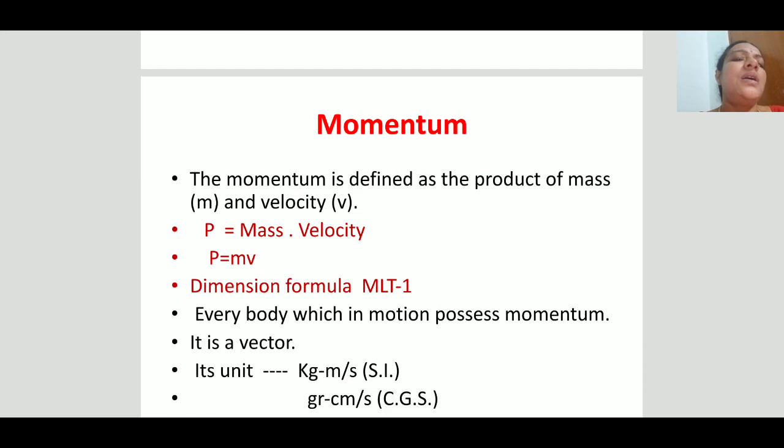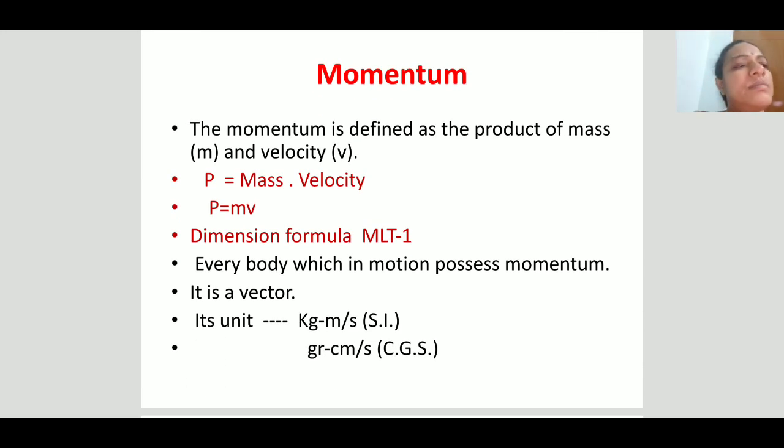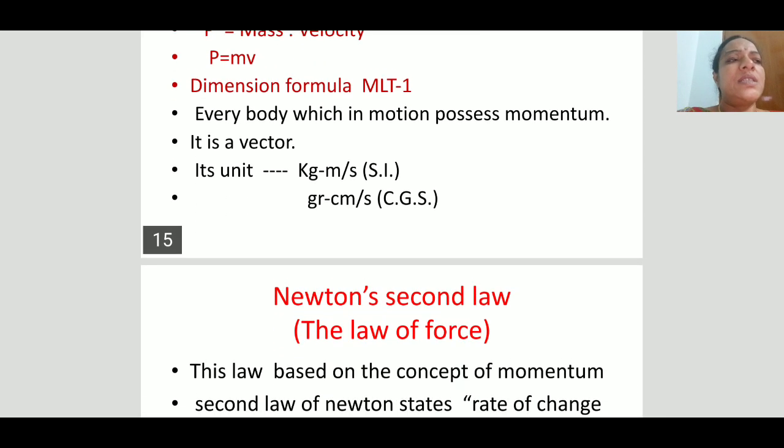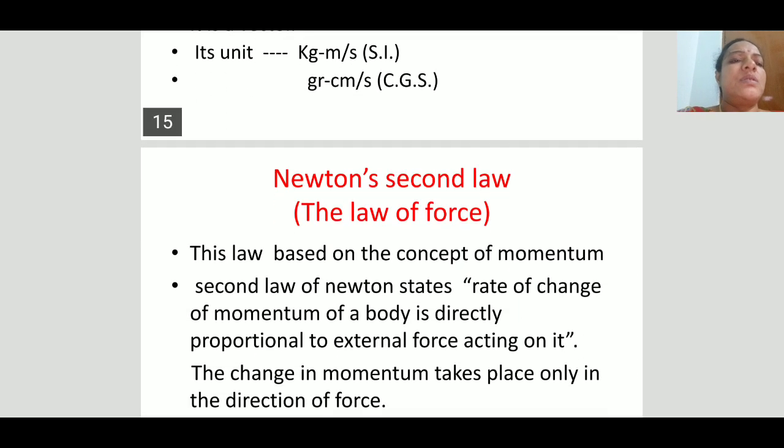Next, momentum. Momentum is the property of a body which is in motion. The momentum is the product of mass and velocity. It is a vector quantity. It is in the direction of the applied force.